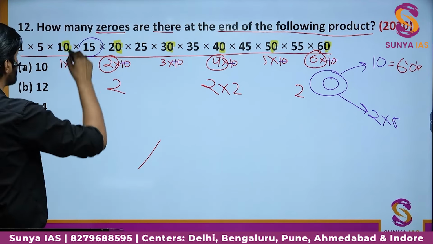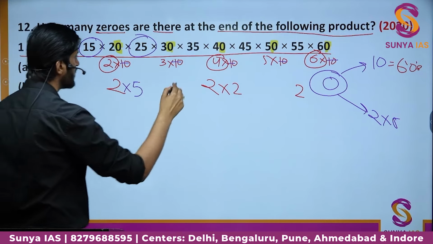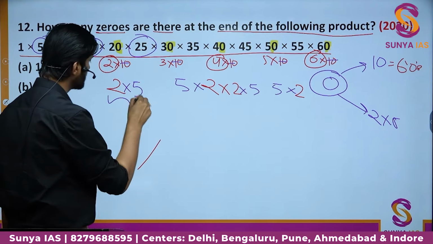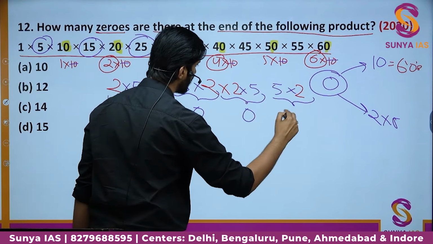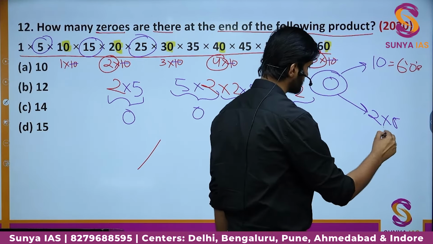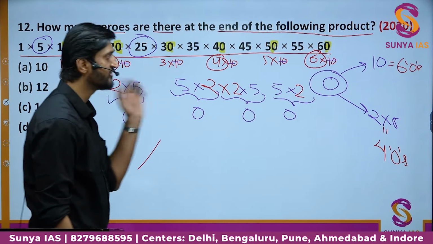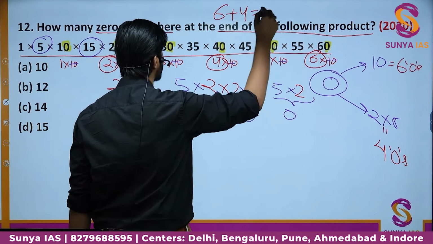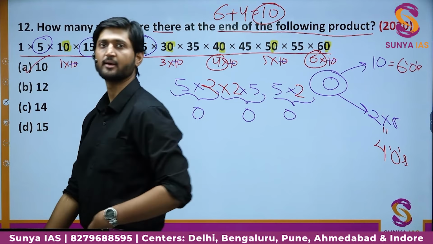So here is a factor of 5. Here is a factor of 5. 25 has 2 factors of 5. So all of them will find some factor of 5, right? And then we can get a 0 here also, here also, here also, and here also. So overall, 4 more zeros are possible by multiplication of the factors of 2 and 5. So ultimately, the number of zeros we get are 6 plus 4, that is equal to 10. So option number A is the correct option in this particular case.